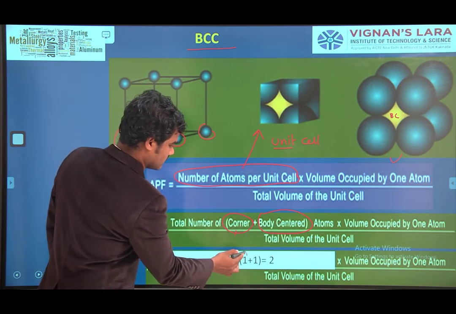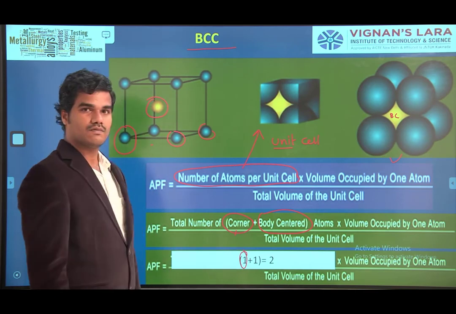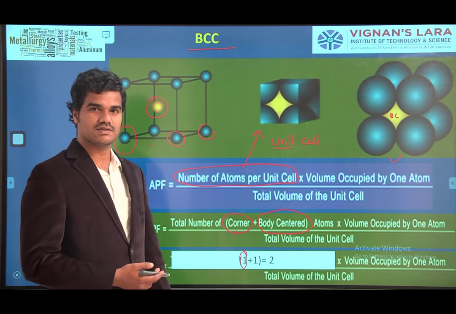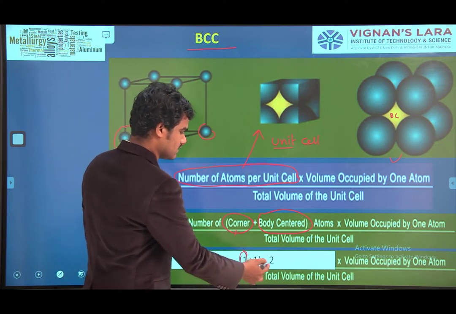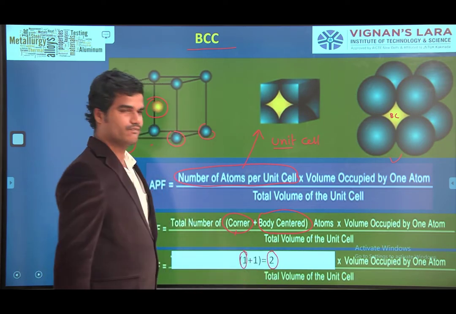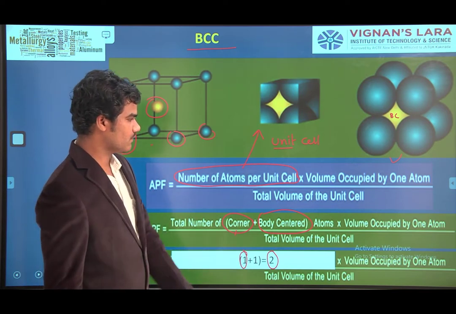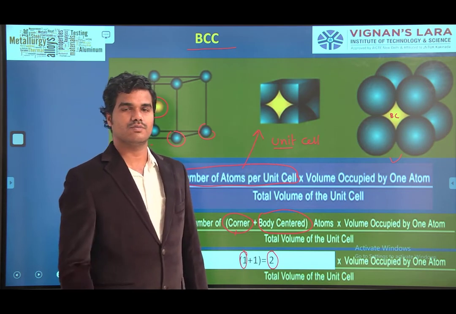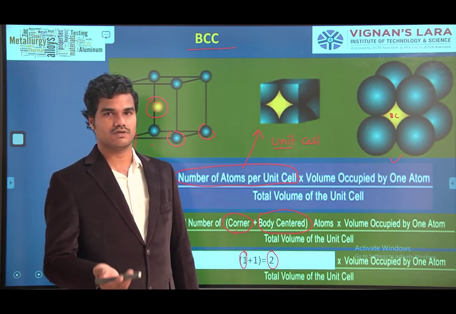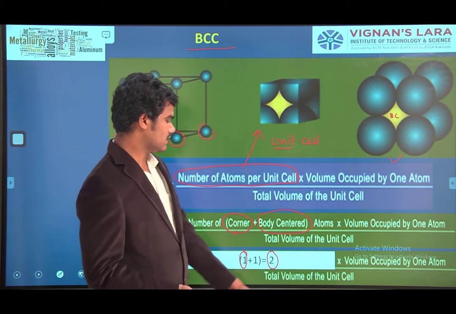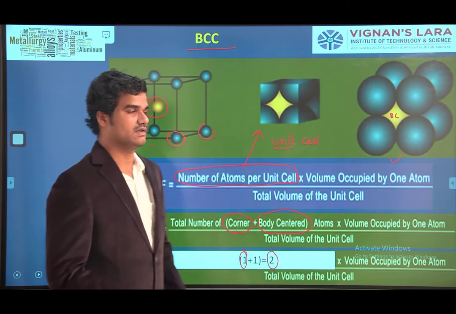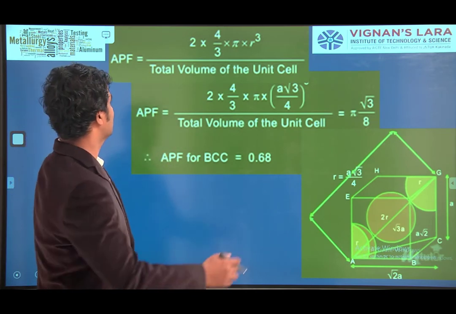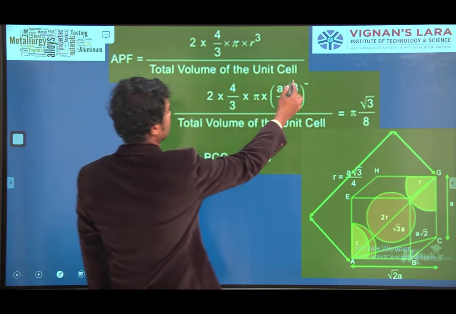This is 1. Total number of body centered atom? Only one body centered atom is there, na? 1. 1 plus 1? 2. So 2 into volume occupied by one atom, means 4 by 3 pi r cube, because volume of the sphere, by total volume of the unit cell. That is 2 into 4 by 3 pi r cube by total volume of the unit cell.